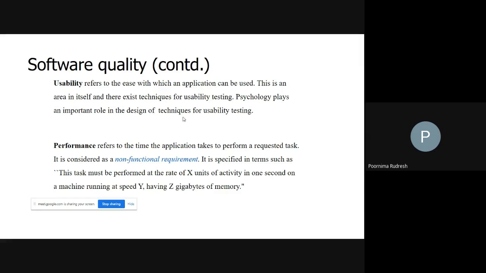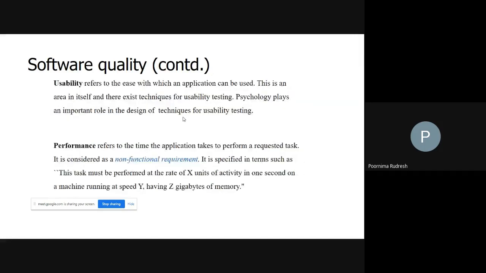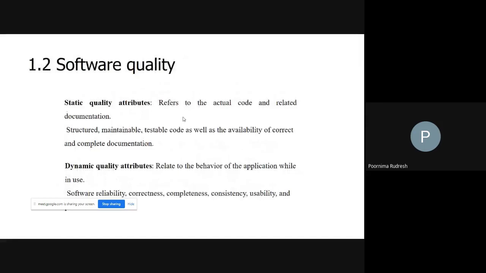So what is software quality? Why do we require software quality? Let us consider an example: whenever you are going to buy a product, you look into the quality of the product, right?